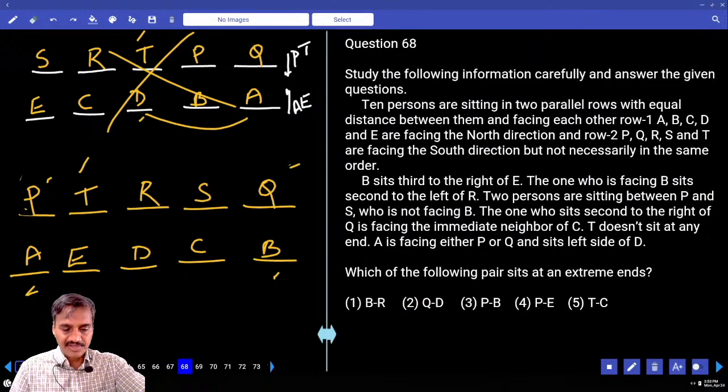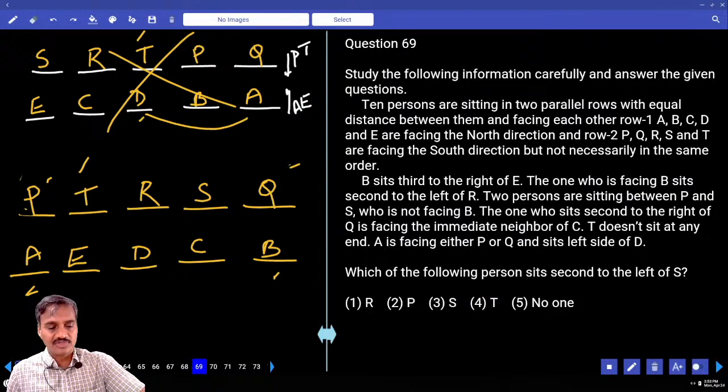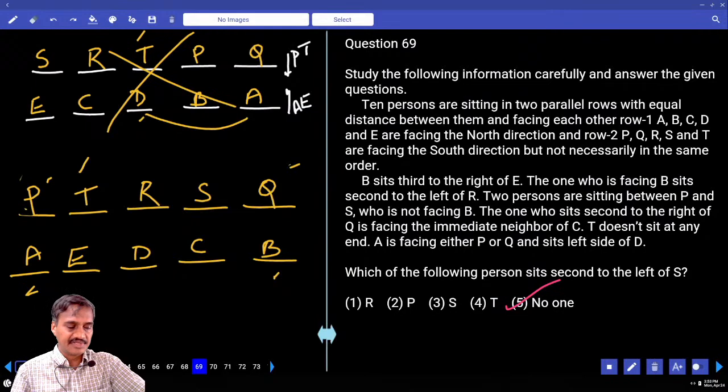B and R, they are not at the extreme. Q and D, not extreme. P and B, yes, they are at the extreme end, that is choice 3. Question number 68. Then 69, which of the following persons is second to the left of S? My S is second left. Is there any person here? No one, that is choice 4 for 69.